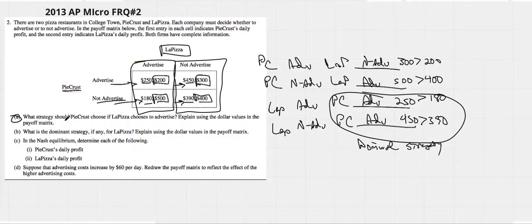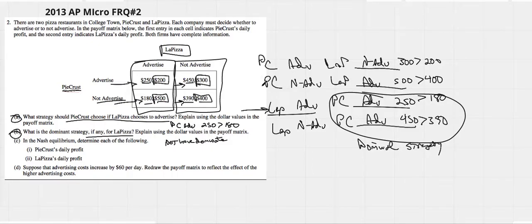What strategy should Pie Crust choose if La Pizza chooses to advertise? We've already done that. If La Pizza advertises, we would say Pie Crust is going to advertise, and we would explain that 250 is greater than 180. What is the dominant strategy, if any, for La Pizza? We can see La Pizza does not have a dominant strategy.